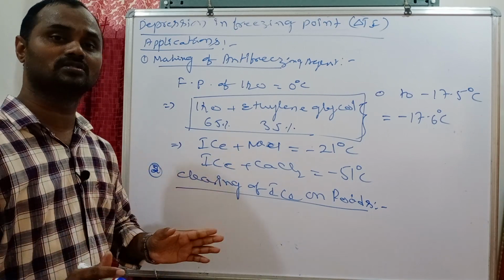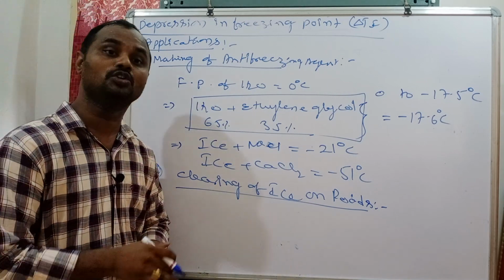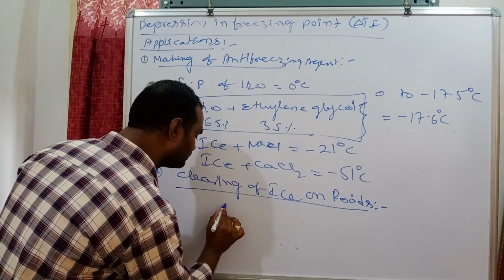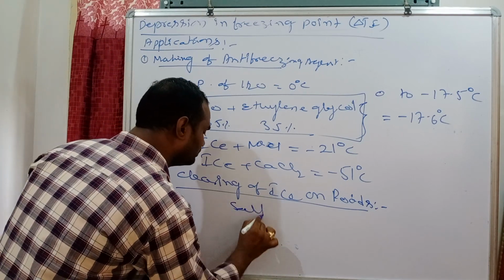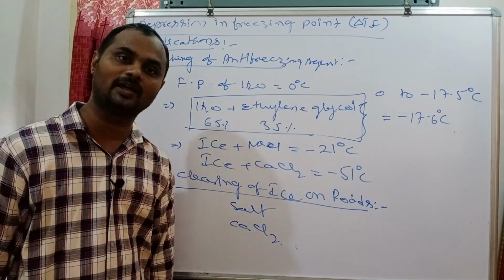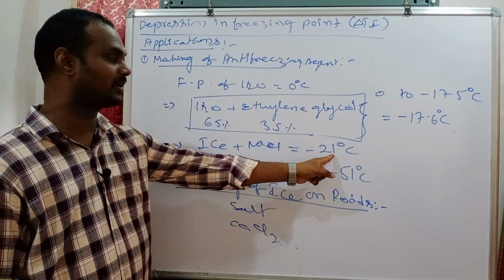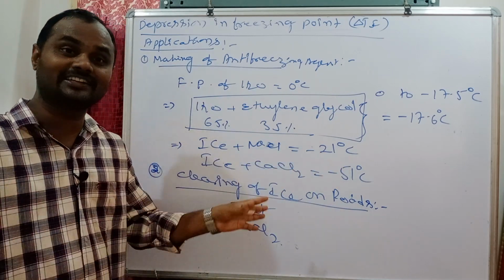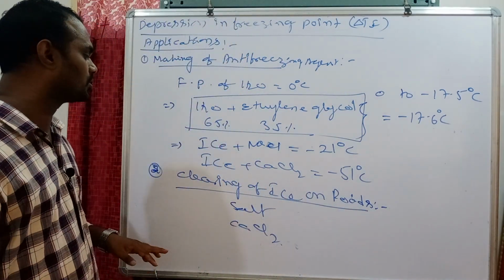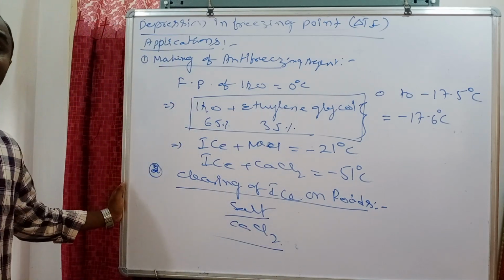It creates a lot of disturbance to travel on the road. To avoid this problem, generally we scatter salt or calcium chloride on that snow. What will happen? Salt plus ice, as you already saw, has a freezing temperature of minus 21, so immediately it melts and spreads as water. So to clear the ice on road, salt or calcium chloride is scattered.